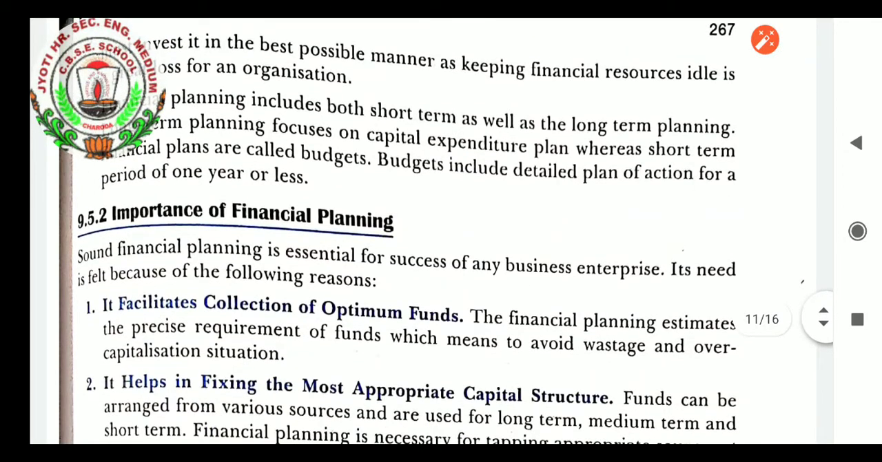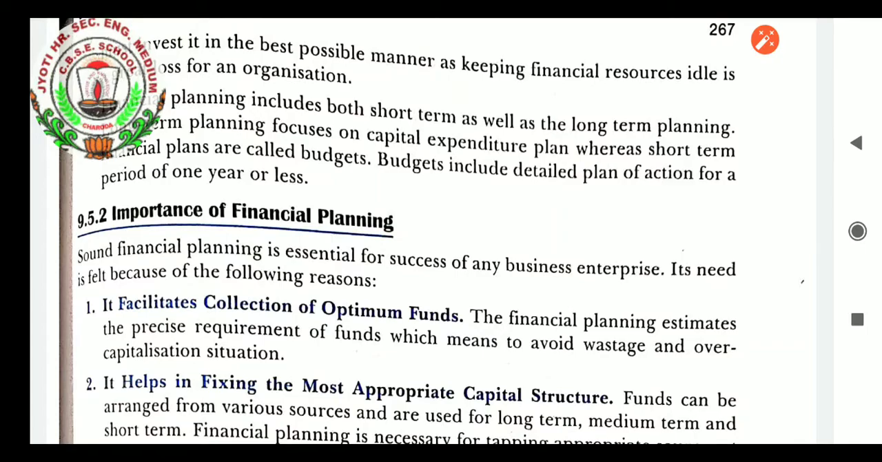Importance of financial planning. When we see what is the importance of financial planning, sound financial planning is essential for the success of any business enterprise. It is felt because of the following reasons. Very first is to facilitate collection of optimum funds. The financial planning estimates the precise requirement of funds, which means to avoid wastage and overcapitalization situation.